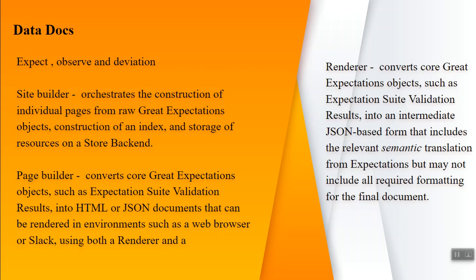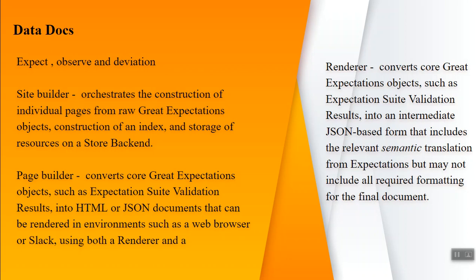Site builder will be responsible for constructing a site, which means construction of a site from the individual pages, from GE objects. Page builder will construct an HTML page or JSON object from the GE object. GE object means it will hold the expectations, expectation results, and metrics as well.